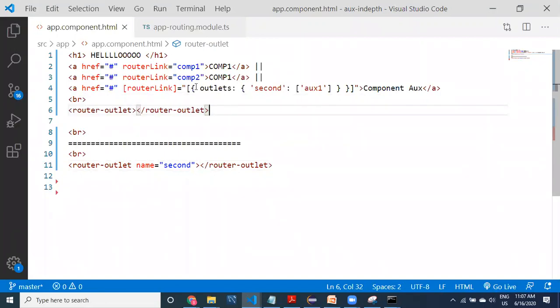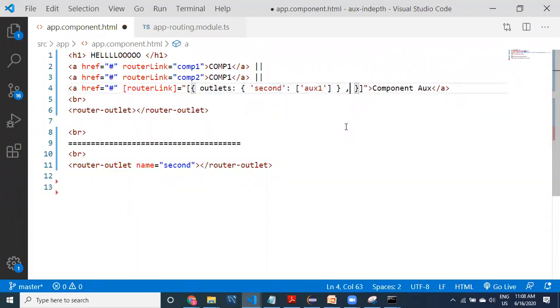So now try to understand this syntax. What's happening here is router outlets. This is one object, outlets. How many outlets are there? One outlet. That's why one object. If you have multiple outlets, then you have to take another object. See here, guys, outlets you have taken, right? So within this you have taken, this is one outlet, right?